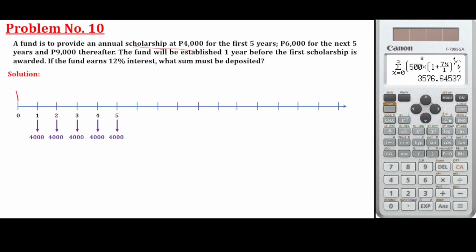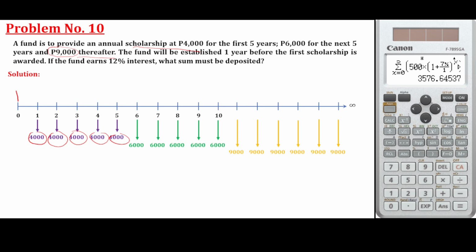So you are going to fund 4,000 every year for the first 5 years. Then 6,000 for the next 5 years. Then 9,000 thereafter. When I say thereafter, that is infinite, up to infinity. So you need to put 9,000. Again, the fund will be established 1 year before the first scholarship is awarded. So 1 year before the first scholarship.